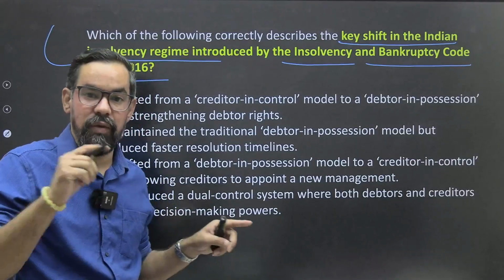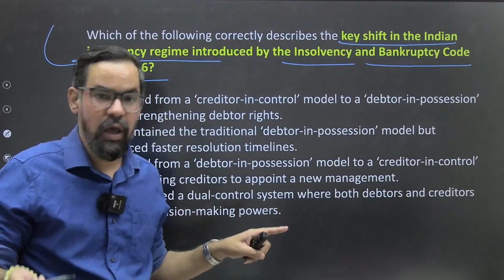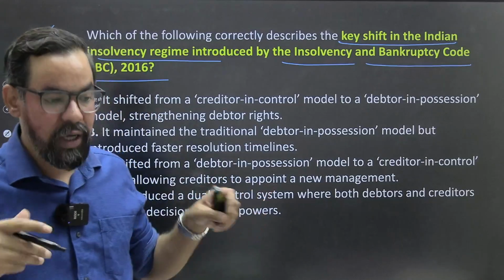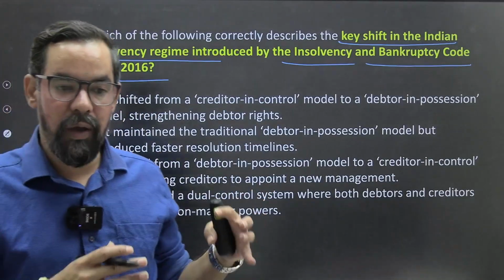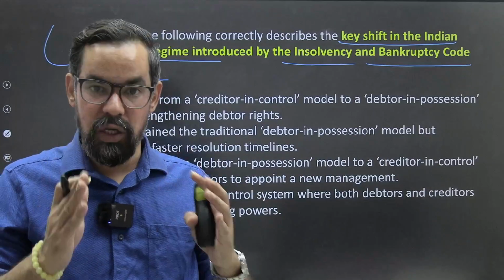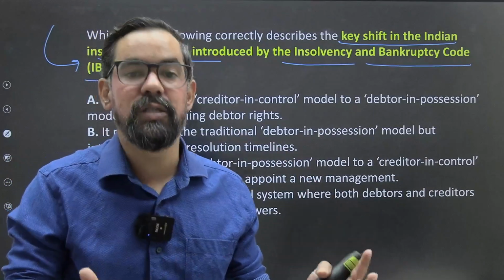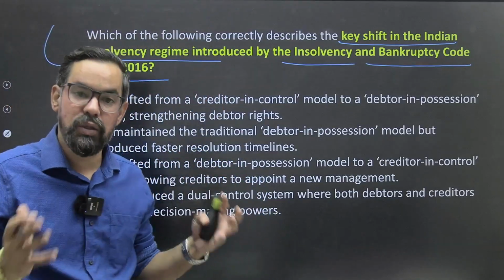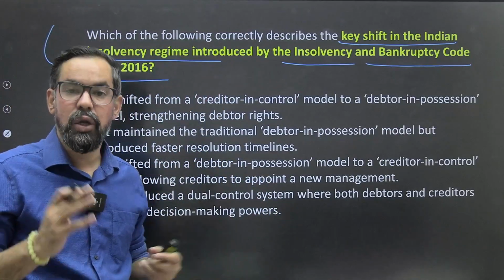But with the IBC 2016 we changed this to creditor in control. If a company becomes insolvent, the creditor will appoint the management to run that company, as we saw in Jet Airways and others. This was a very big change during that period.